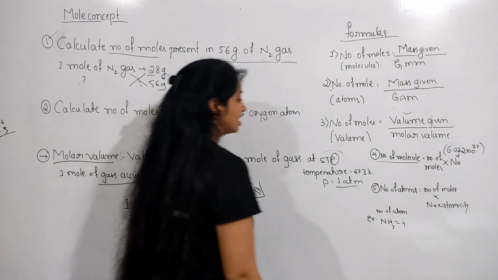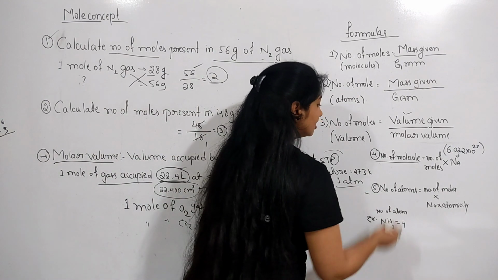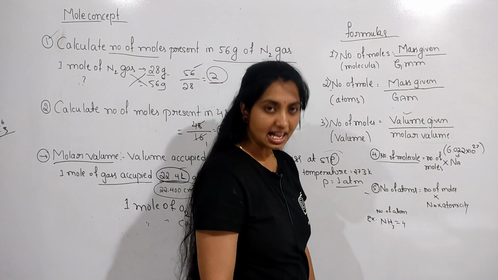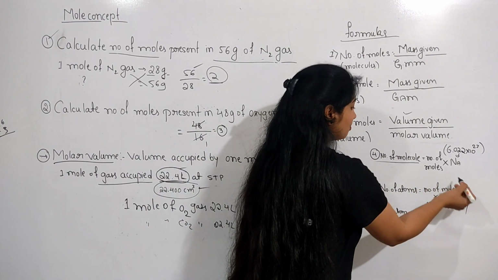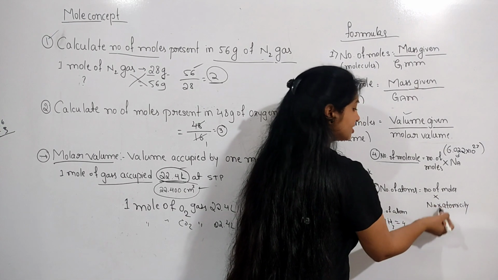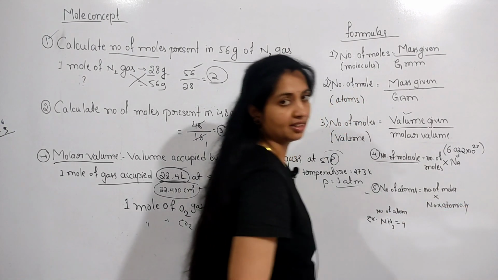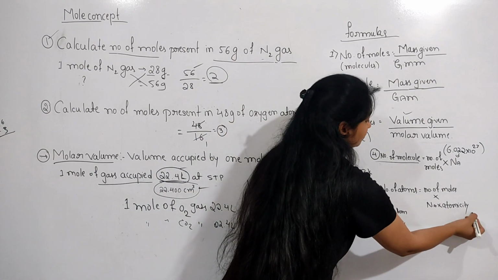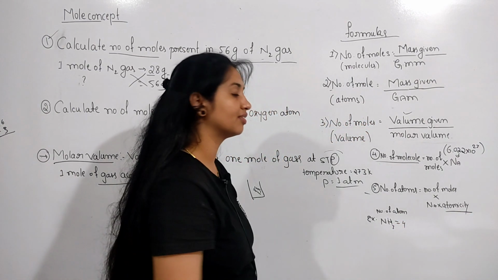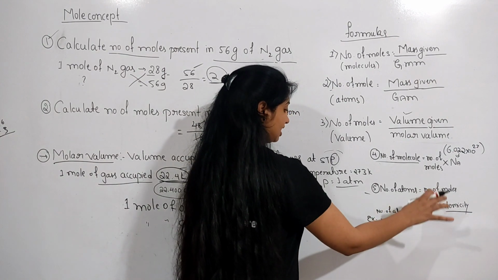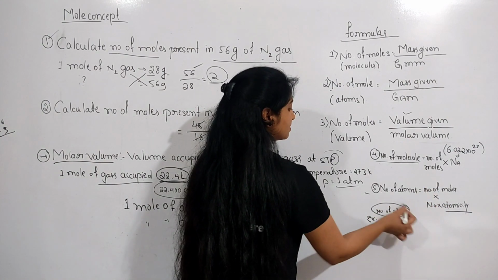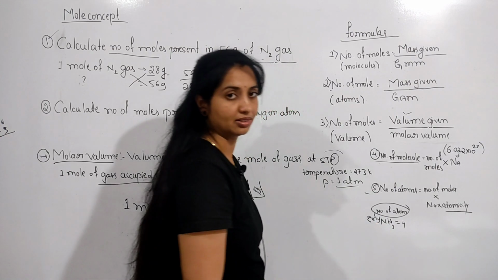The next formula, also very important, is the number of atoms. The number of atoms is equal to the number of moles into Avogadro's number into atomicity. Here also there is a new term, atomicity. The meaning of atomicity is the number of atoms present in a molecule.